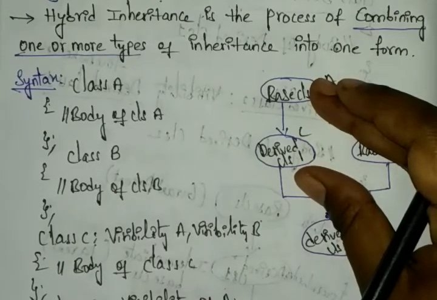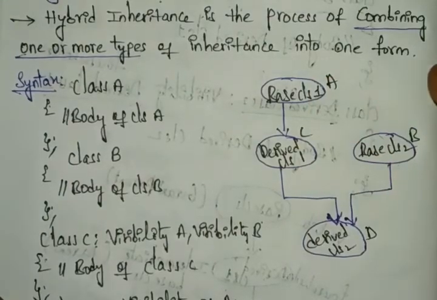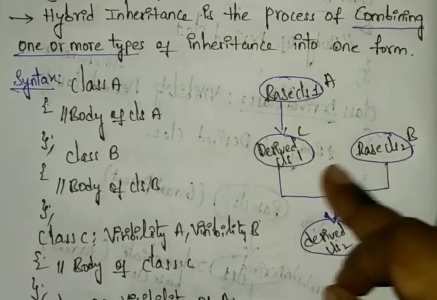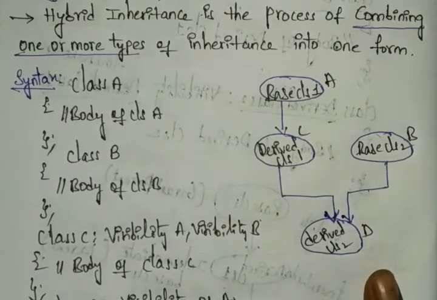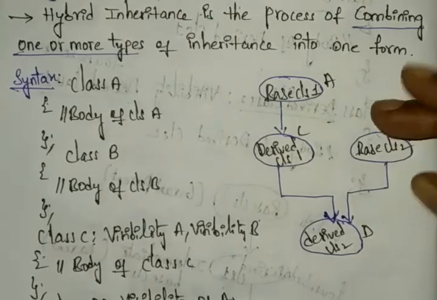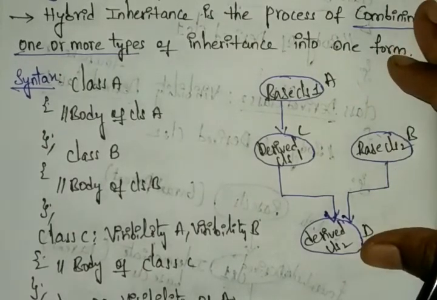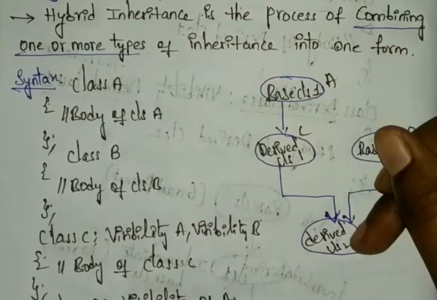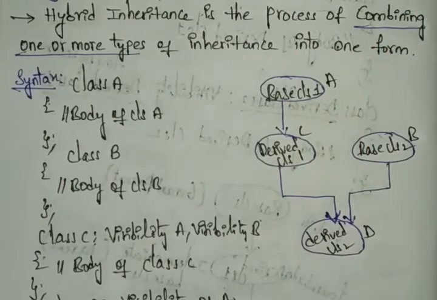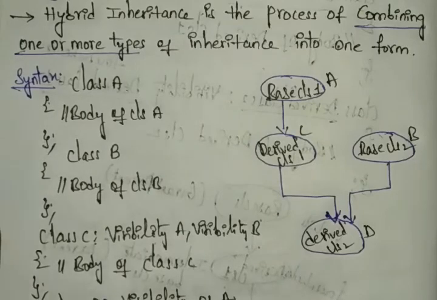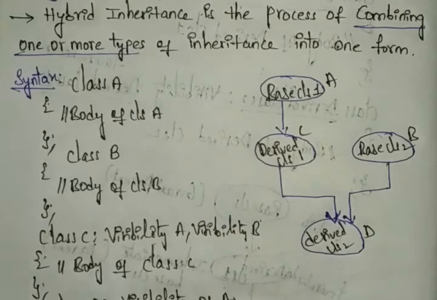Next, base class 2 has derived class 1 and derived class 2, and derived class 1 has derived class 2. Here we can call this multi-level. So it is the combination of single and multi-level inheritance. Okay, you can observe clearly and you will understand.